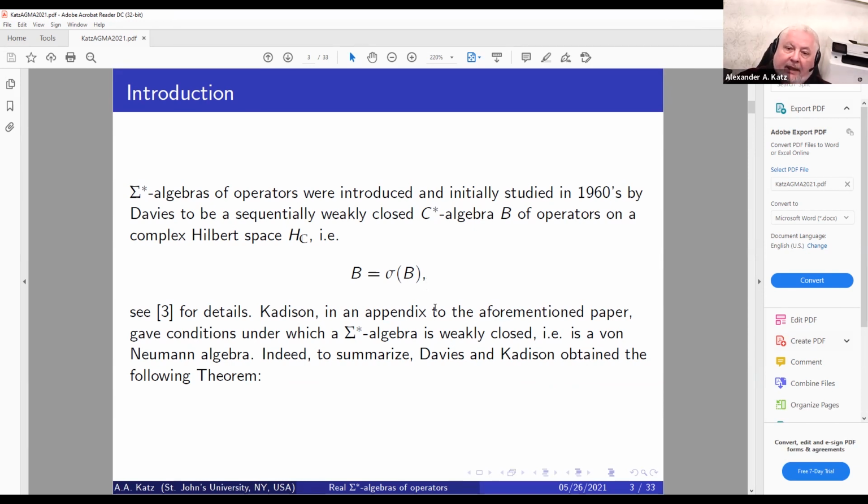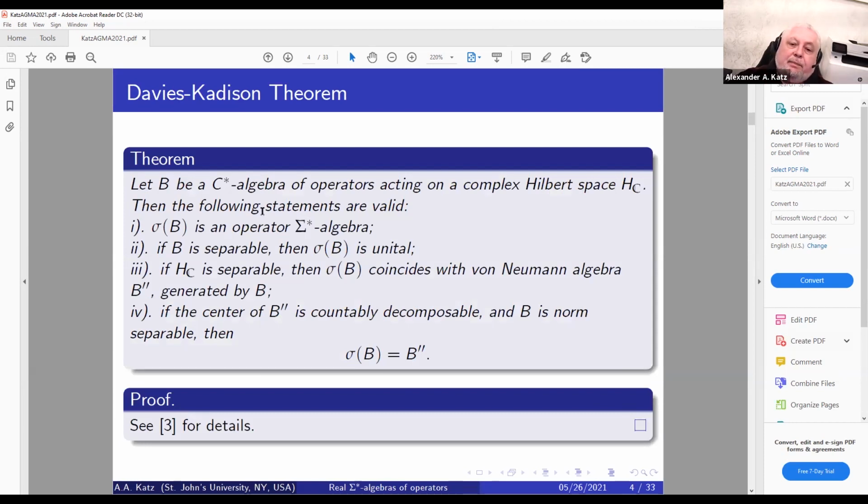Kadison, in the Kadison appendix to the same paper, has given conditions under which a sigma star algebra is actually weakly closed, meaning a von Neumann algebra. Indeed, to summarize the main results of this paper of Davis with appendix of Kadison, they got the following. That if B is a C-star algebra of operators on a complex Hilbert space, then the following statements are valid. A sigma envelope of an algebra is an operator sigma star algebra.